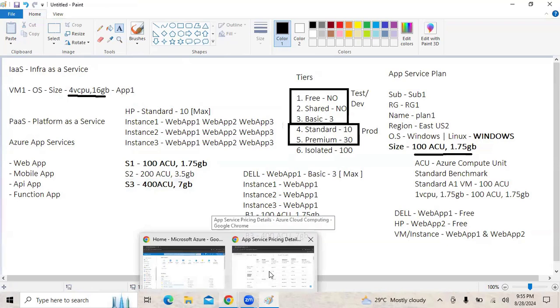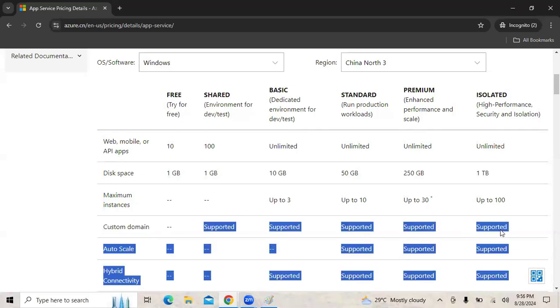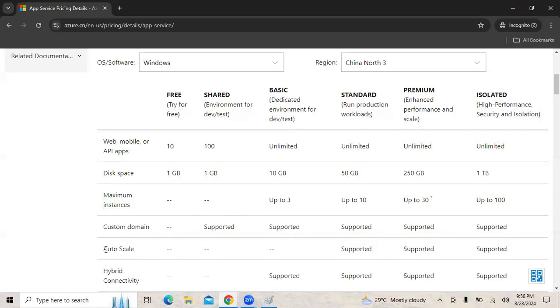Before we create the app service plan, let's see the other features. We have a feature called custom domain. All the tiers can support custom domain except for the free tier. There is a feature called auto scaling. So what is auto scaling? Whenever traffic will be increasing, we would be increasing the number of instances.